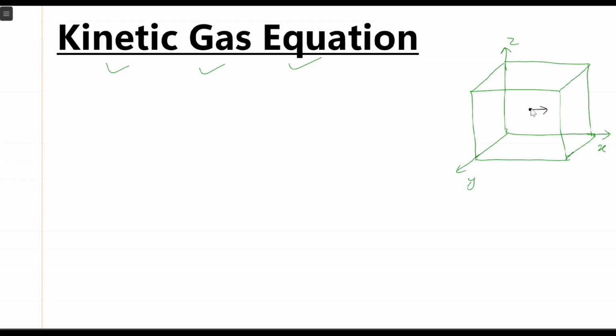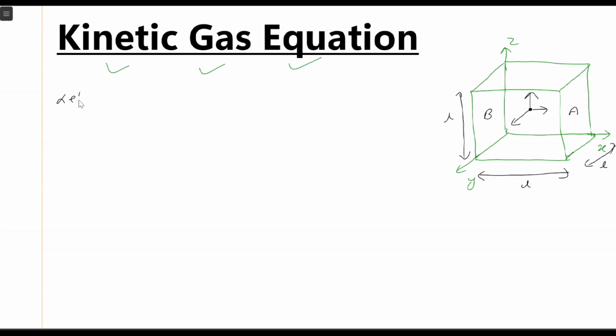Its velocity or its direction can be resolved into three different axes. If the particle is moving in this direction, it is moving toward the x-axis. If it is moving toward this direction, it is moving toward the y-axis. And if it is moving up in this direction, then it is moving toward the z-axis. Let us consider this is face A and this is face B. Not only that, this is a cubical box, so we can consider the length of the sides of the box to be L. This is a cubical box of side L.